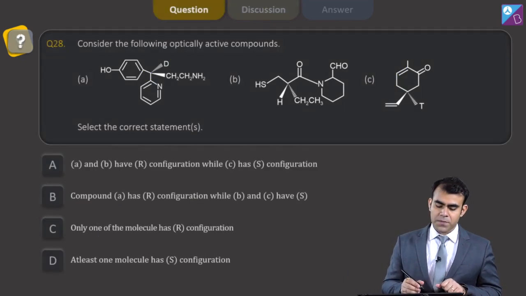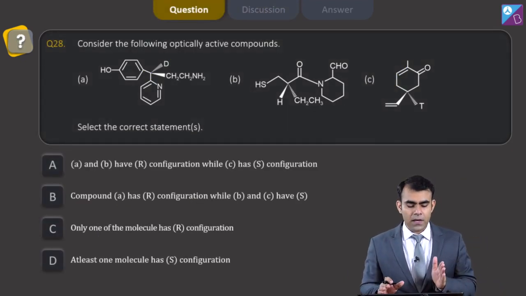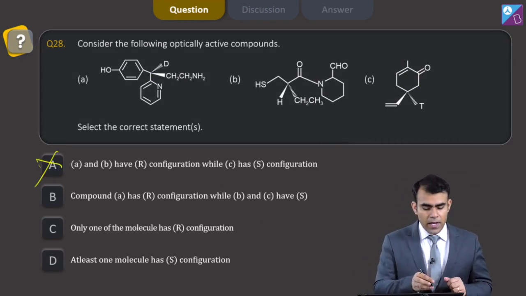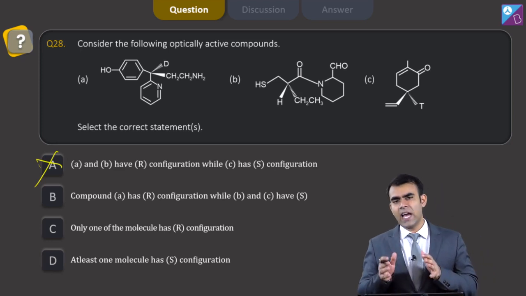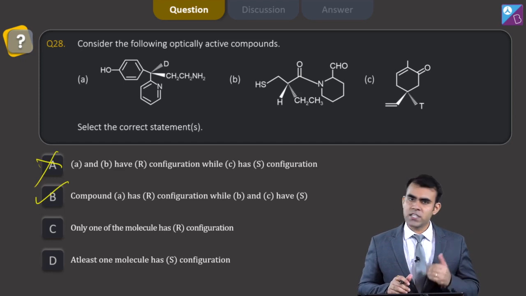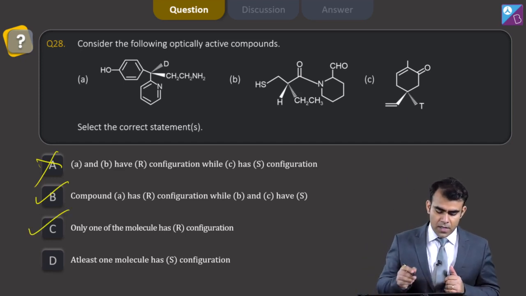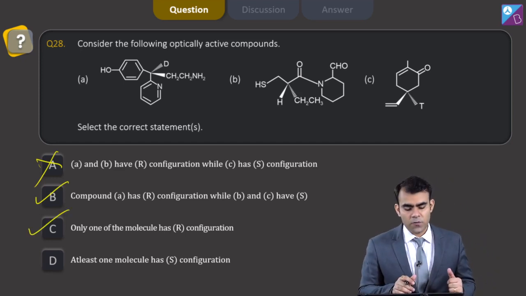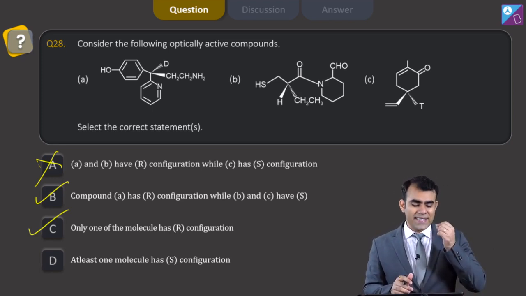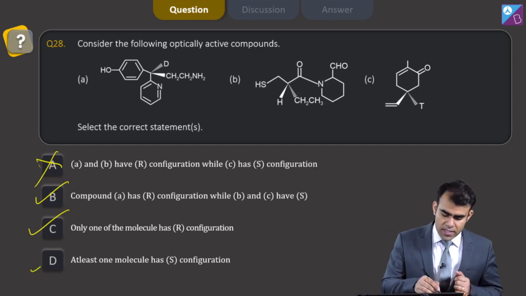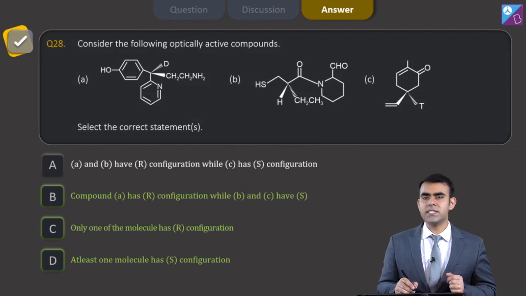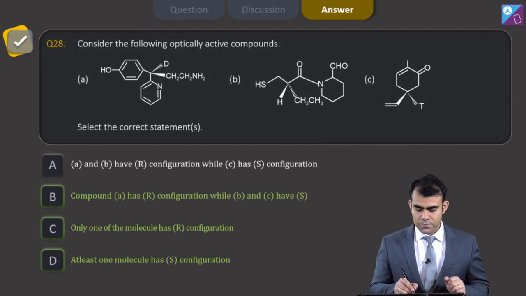Now let's look at the options. First, A and B have R configuration. This is incorrect. Only A is R. A has R configuration while B and C have S. Yes, this is correct. Only one of the molecules has R configuration. At least one molecule has S configuration. Yes, we have 2 molecules which have S configuration, and the question is saying that at least one has S. So yes, this is correct. So my correct answer is B, C and D.